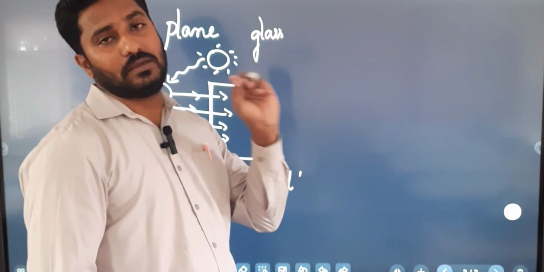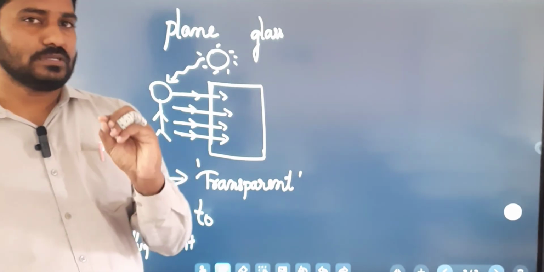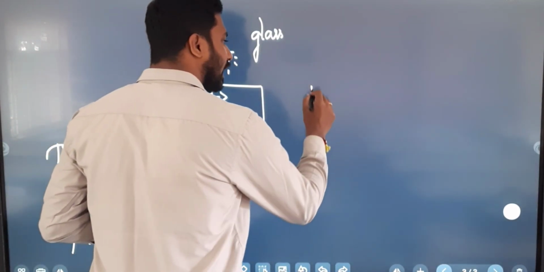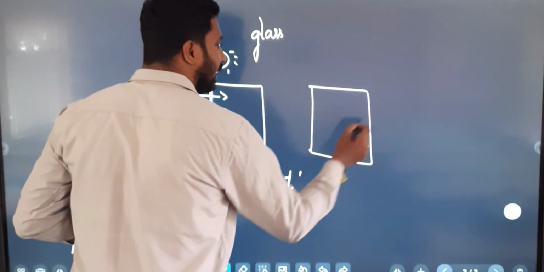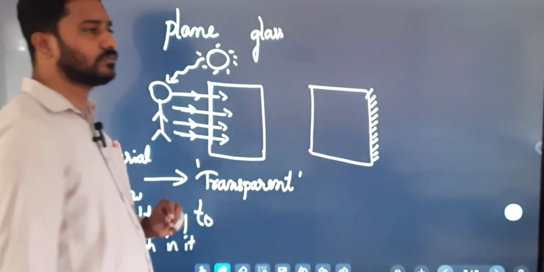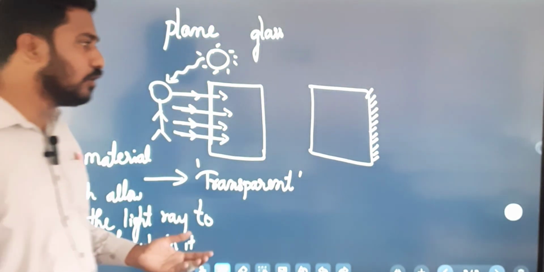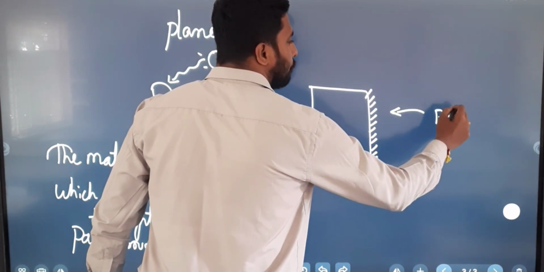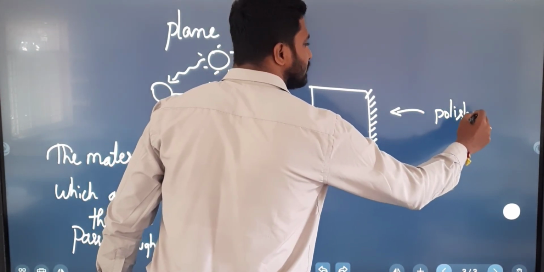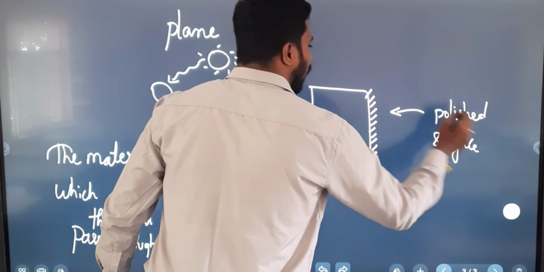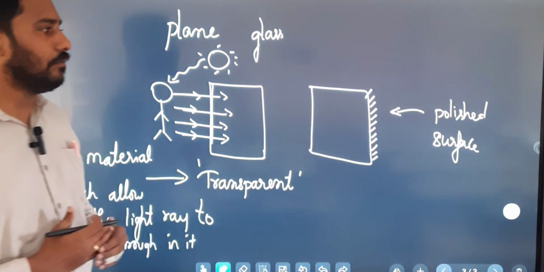If you want to see an image on the plain glass, what must we do? We have to paint the plain glass on one side. When you paint one side, we call this surface the polished surface. How do they paint?